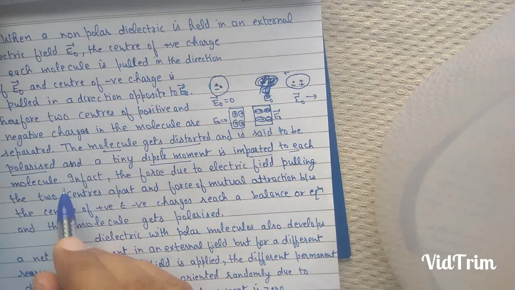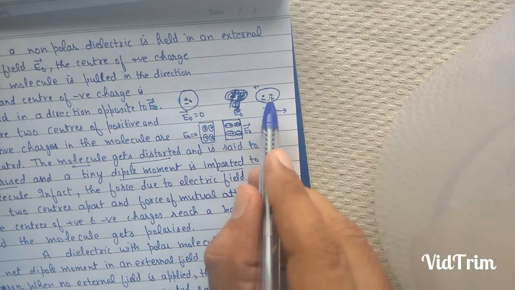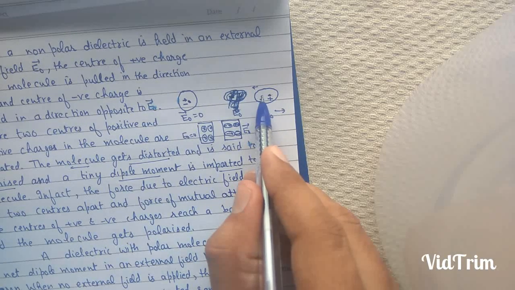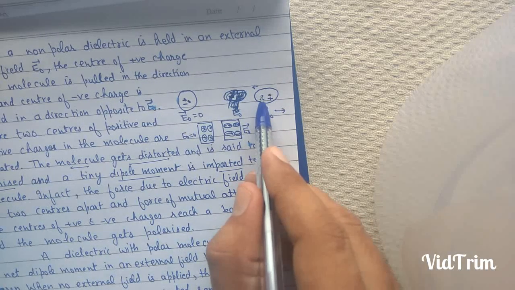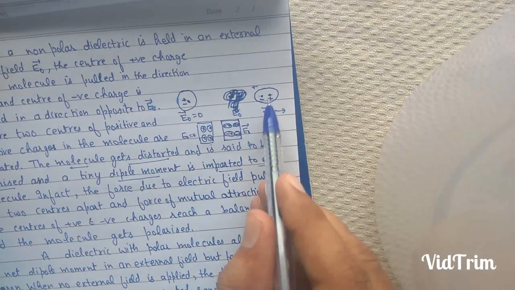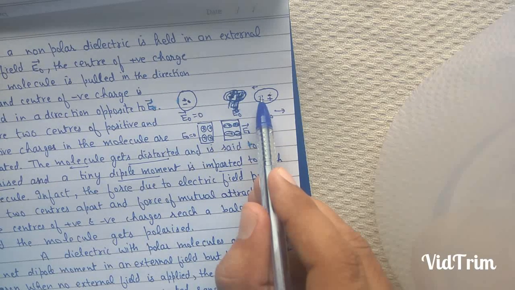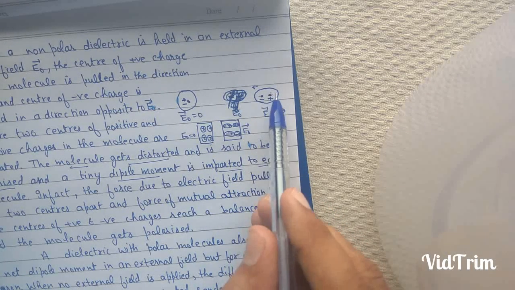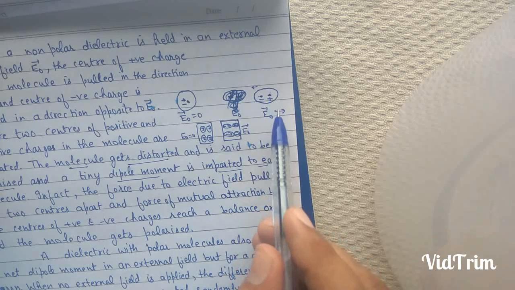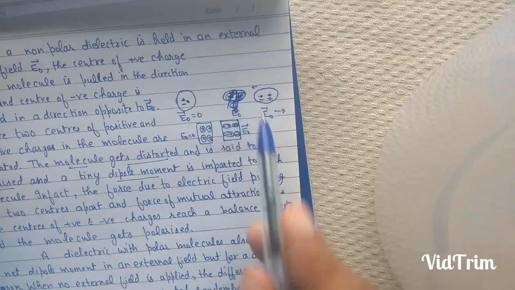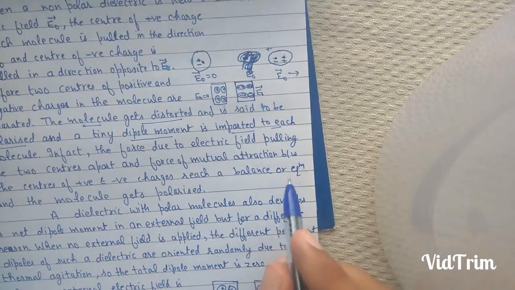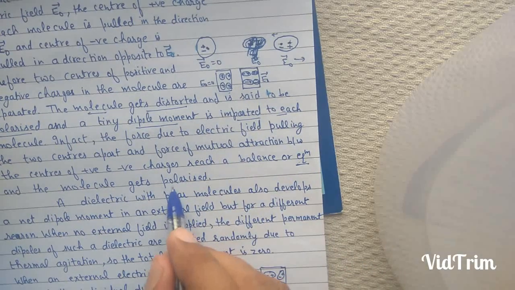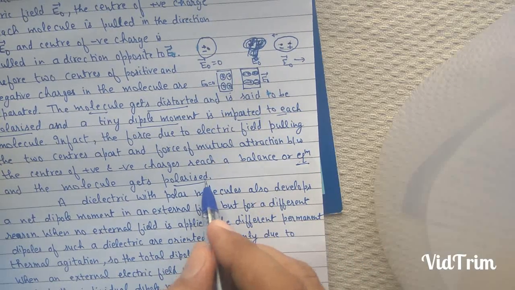In fact, the mutual force of attraction between the centers of positive and negative charges and the external field pulling these centers apart reach a balance or an equilibrium, and the molecule gets polarized.